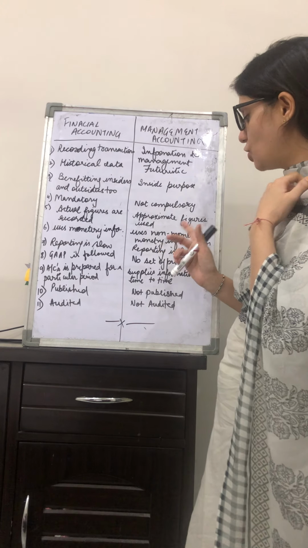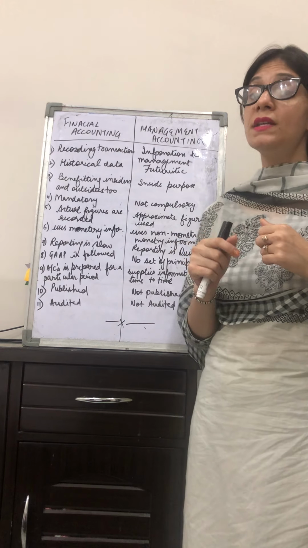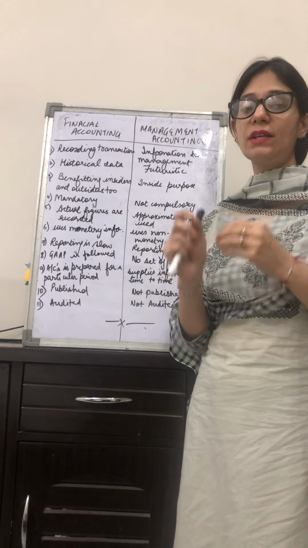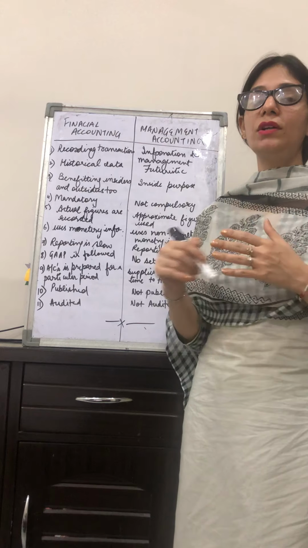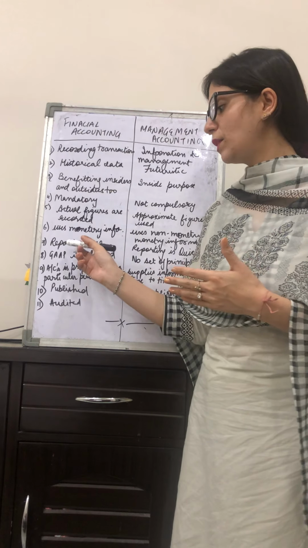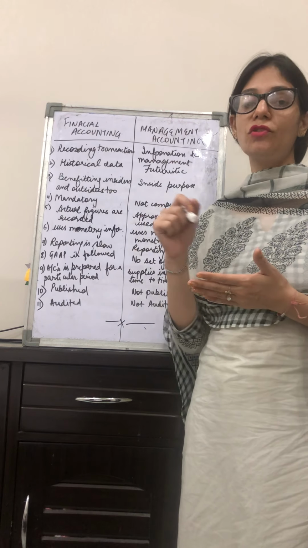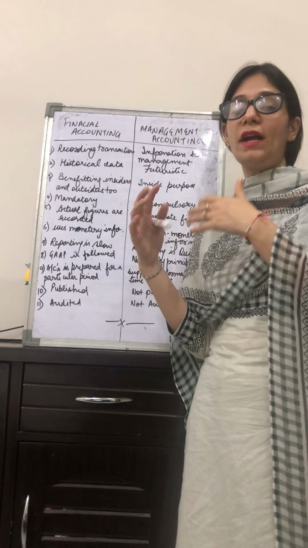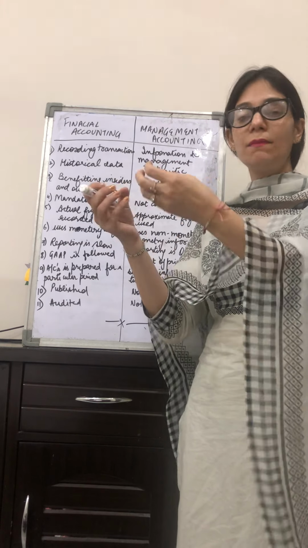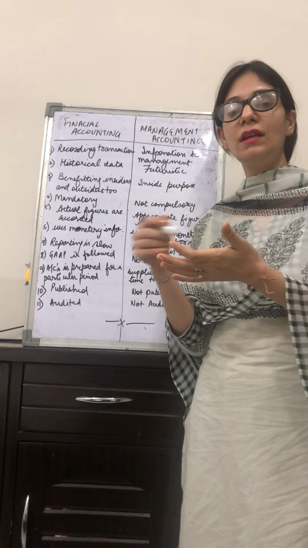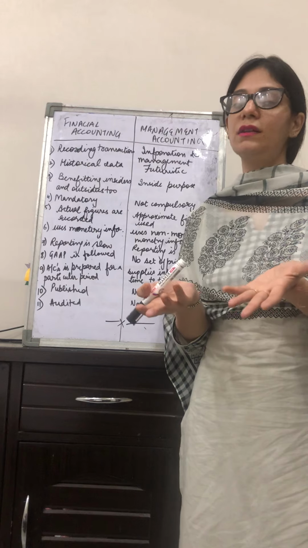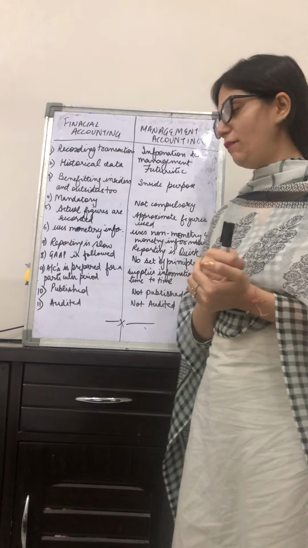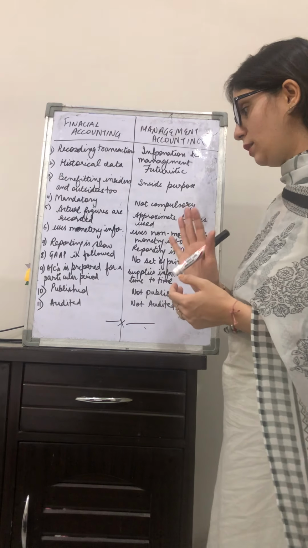While in management accounting, reporting is quick, because the transactions or the operating activities are already recorded in the financial accounts, while taking so much time. So it becomes very easy for the accountant, while making the management accounts, to just take the figures from there, put them in the formulas, take out the results and put them forward in front of the top level managers. So the reporting is quite quick here.